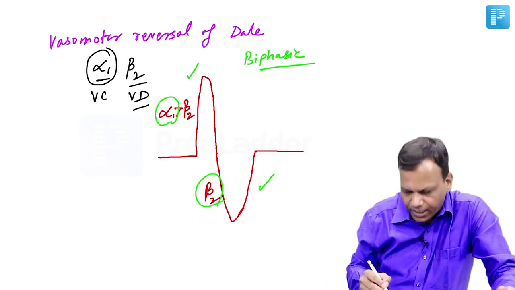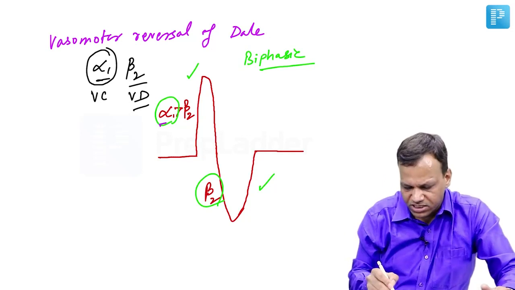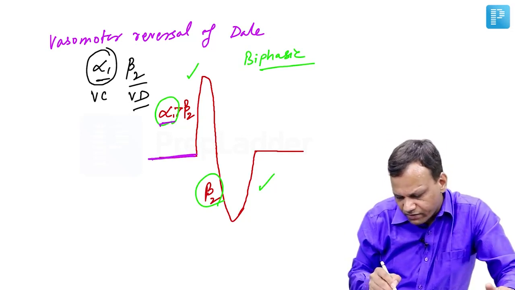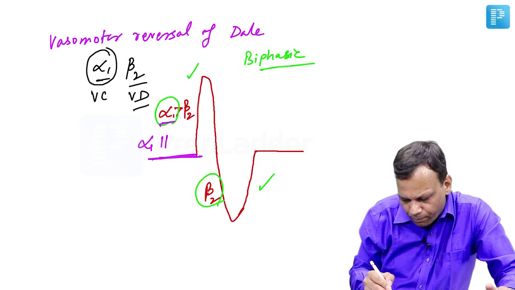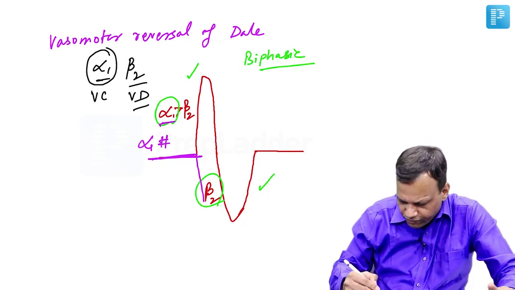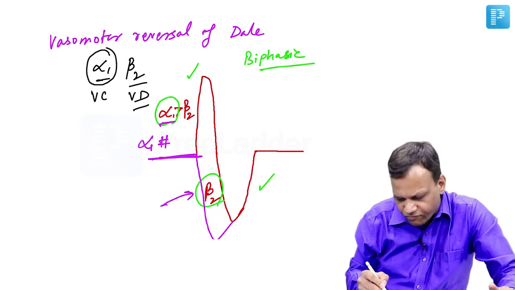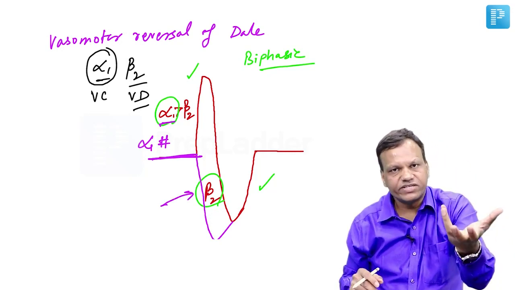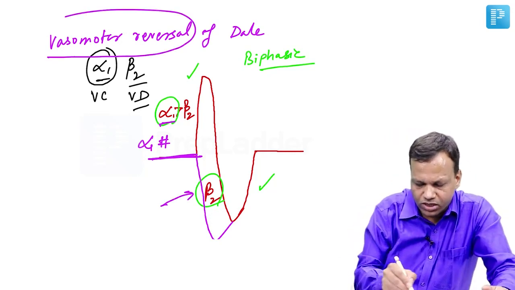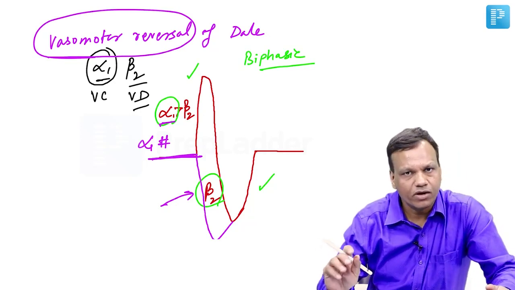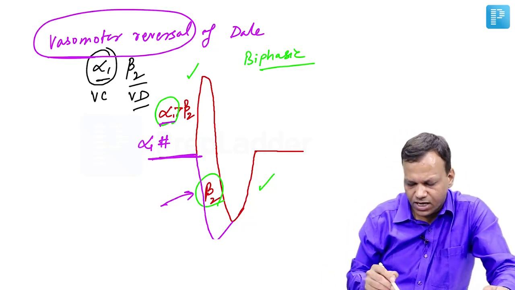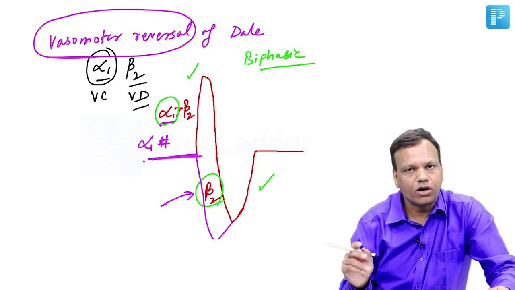But if we give adrenaline with an alpha blocker, what will happen? This alpha 1 effect will not come. So when we give adrenaline here, we have already given an alpha blocker. So there will be only a fall and that will be much more than normal. This exaggerated fall instead of a biphasic response is known as vasomotor reversal of Dale. Okay. So it is seen in a combination of adrenaline and alpha blocker. Okay. So this is about the catecholamines.